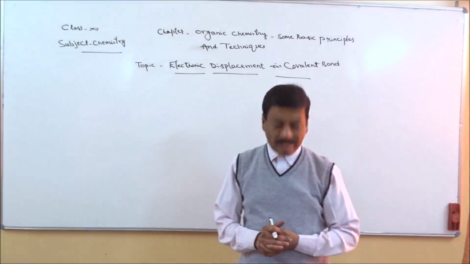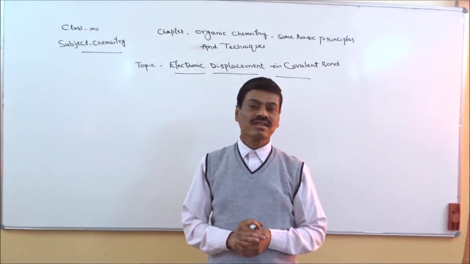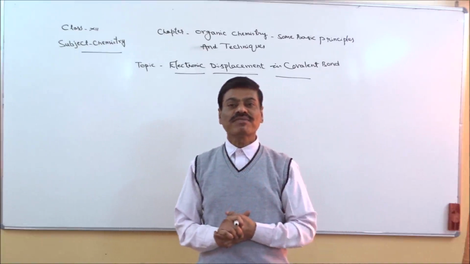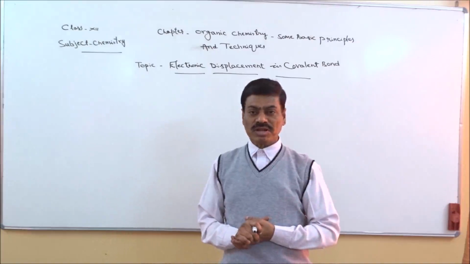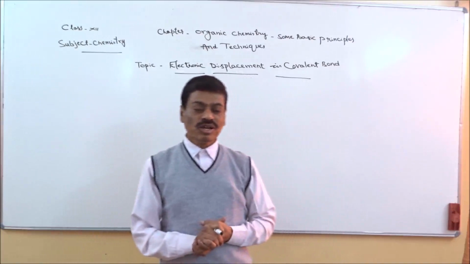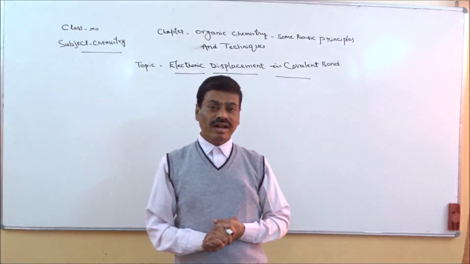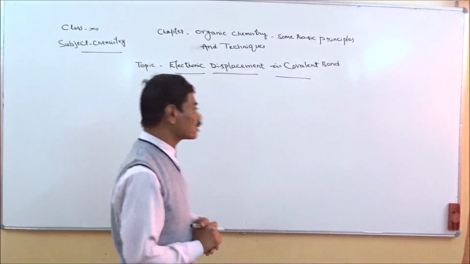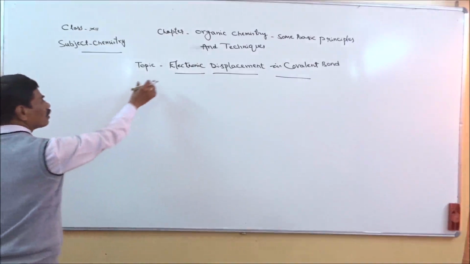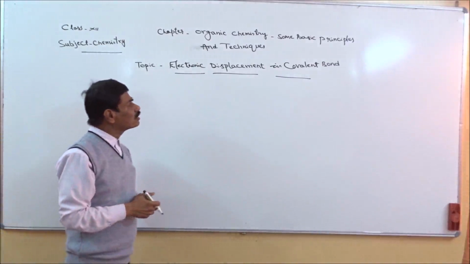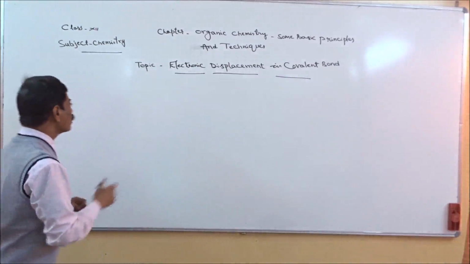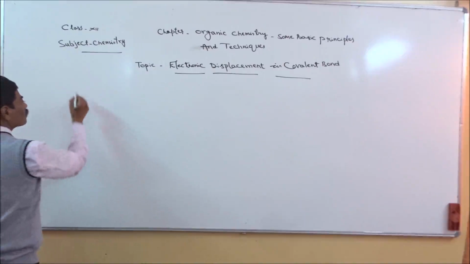And this electronic displacement has some important effects. Now let us see these one by one. First, we will move to electrometric effect. In this topic, electronic displacement of covalent bond, we have a concept like